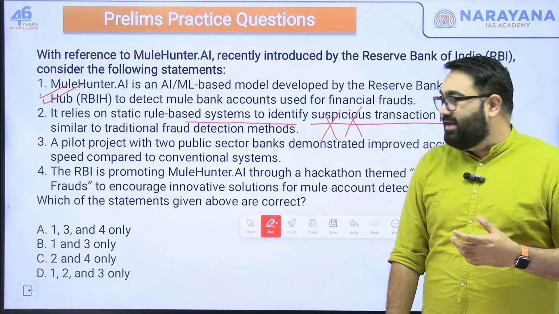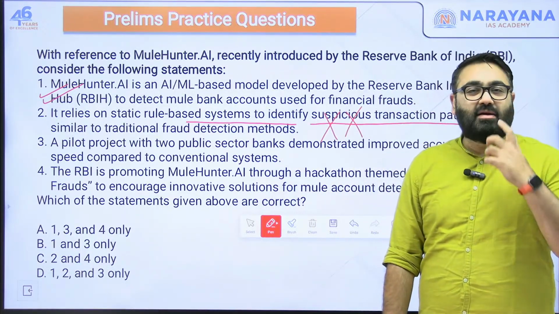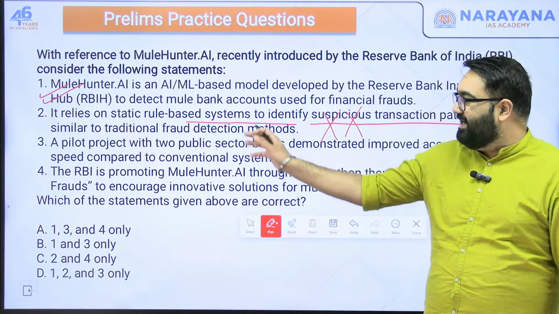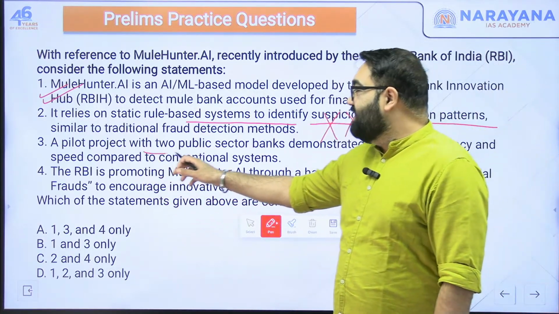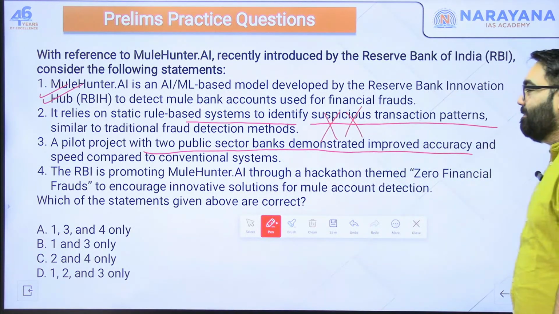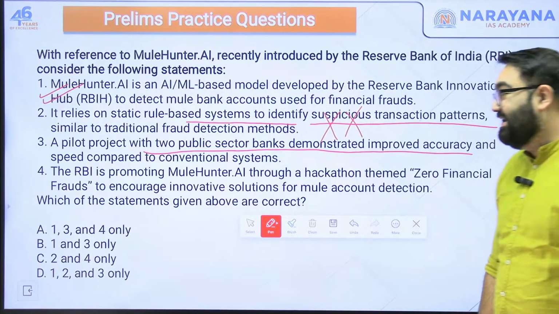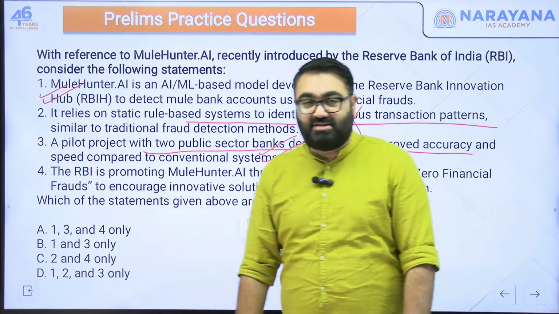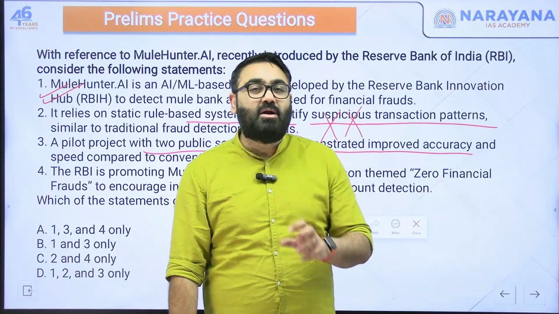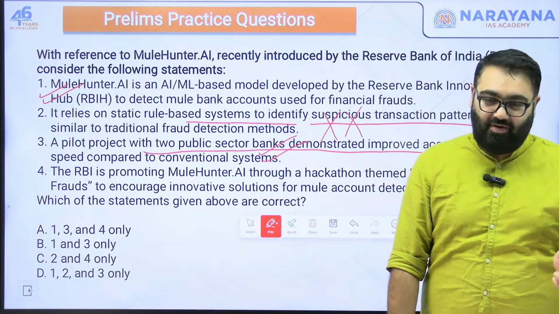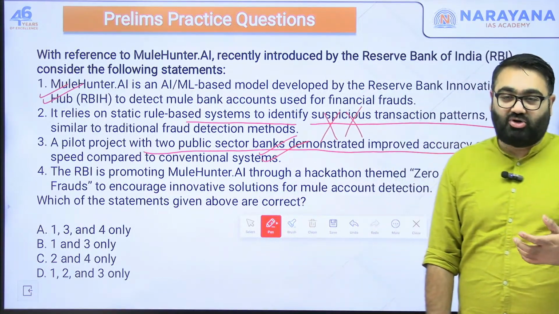So there will be less and less of the static part, less and less human intervention; it will all be based on machine. Second is correct. A pilot project with 2 public sector banks demonstrated improved accuracy and speed compared to conventional systems. Yes, that did happen. A couple of public sector banks were chosen by the RBI where this system was launched, and they were able to identify certain accounts which were showing this kind of pattern. So yes, this is also correct.